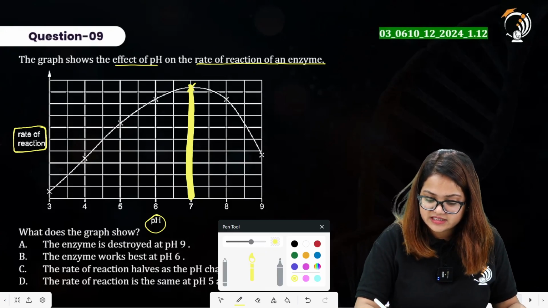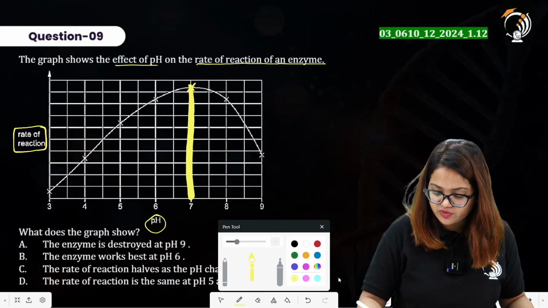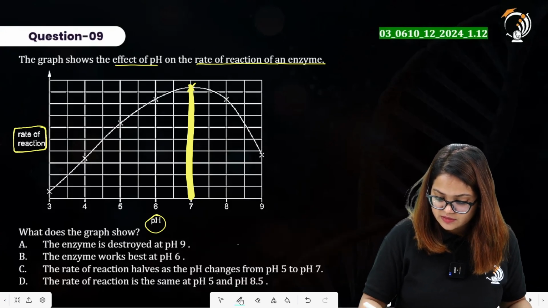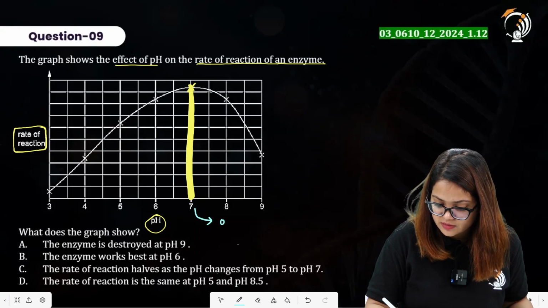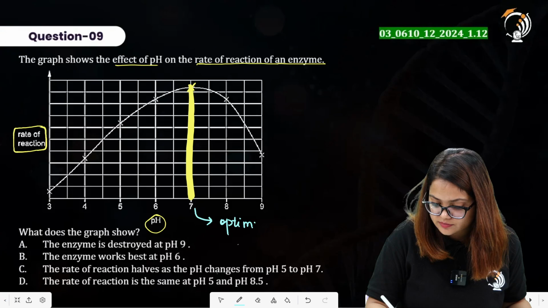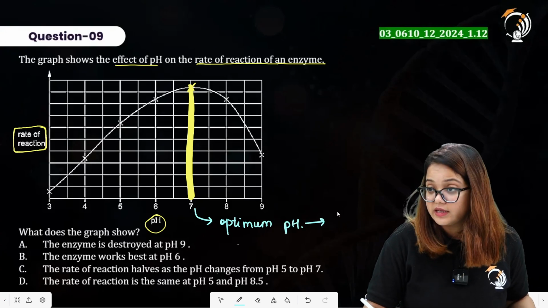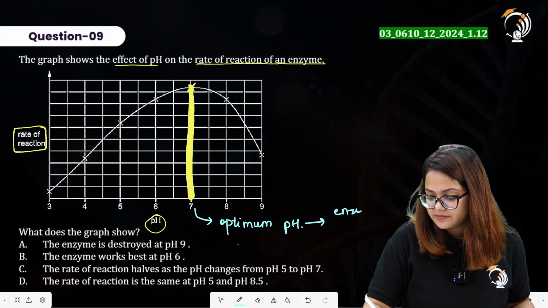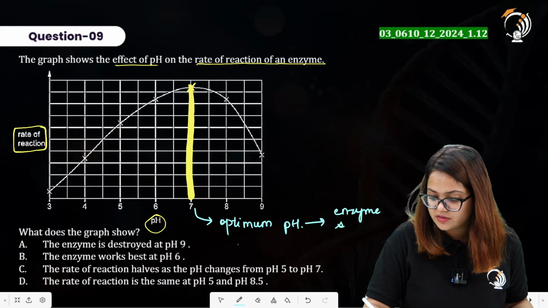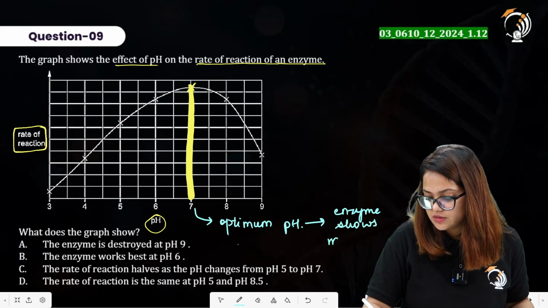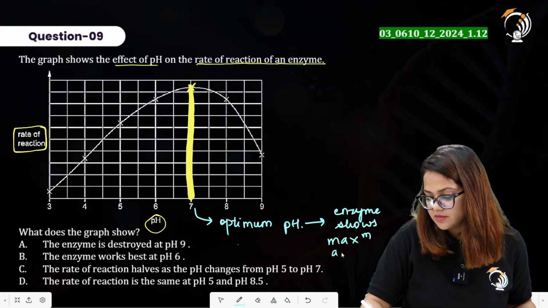You can say that this is the optimum pH for the enzymatic action. Enzyme has maximum activity at the optimum pH.